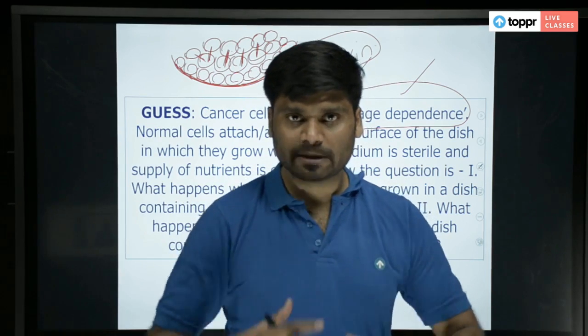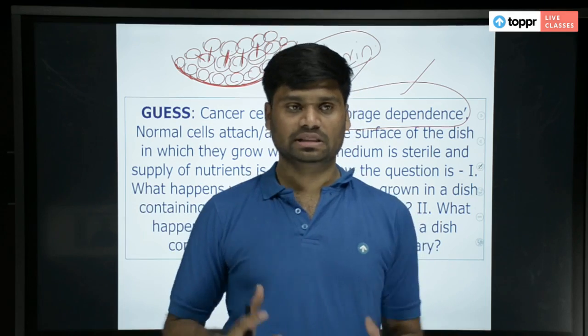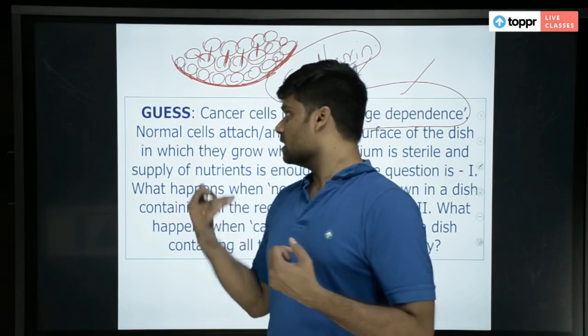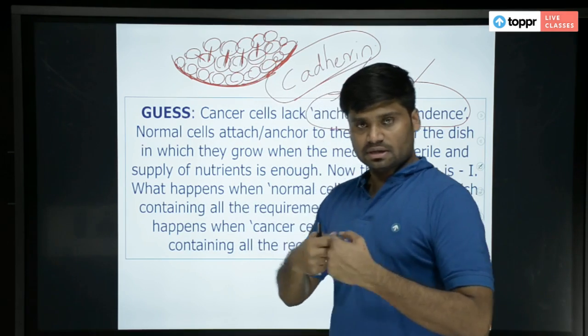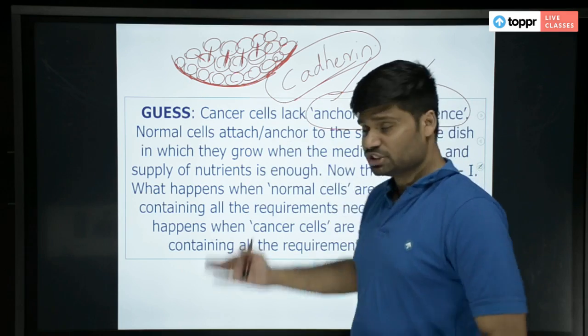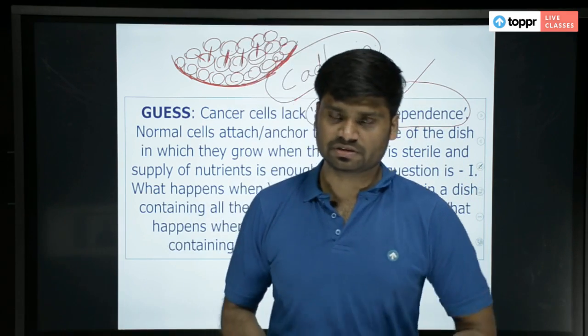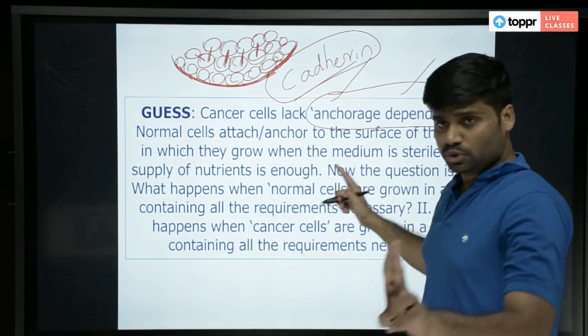Because of this, what's happening? The entire mass of apples is not able to move independently. They will stay at one place. This is a normal mechanism. Same way, in your tissues, in your body, cells are not only attached to one another, the bottom layer of cells is also attached to the medium, means the surface. Surface, it may be the organ surface, body wall, wherever it is. Okay. So these are two things you have to remember.